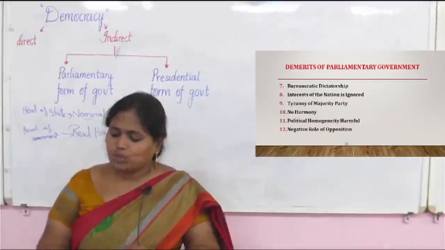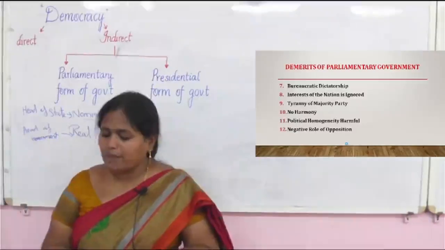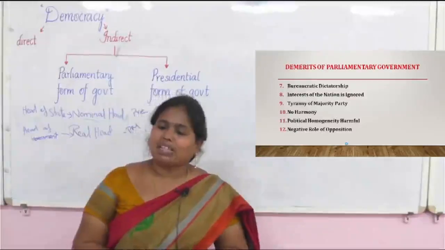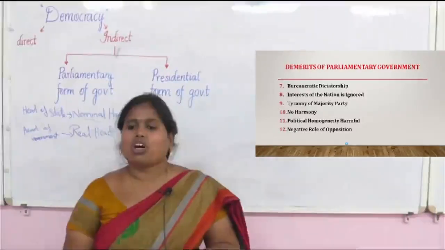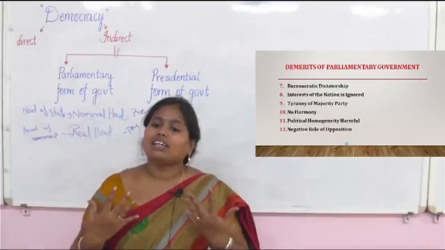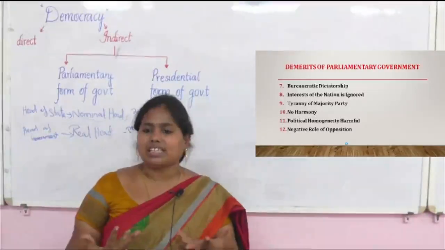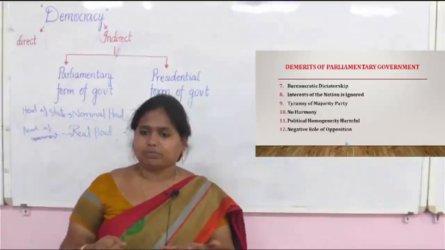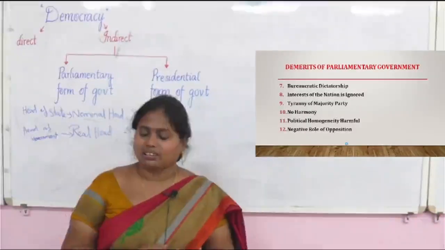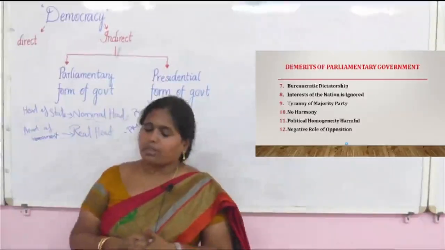Okay. Next one is tyranny of the majority party. There is a majority party ruling. What will they do? Obviously, they will make more favorable decisions for their own people. Okay, their own people. That is another disadvantage. Then, no harmony, they are telling.